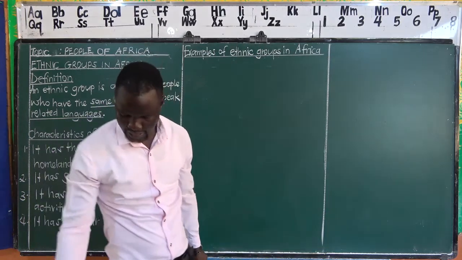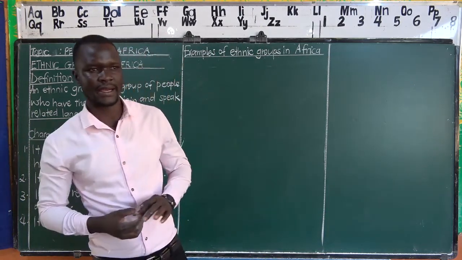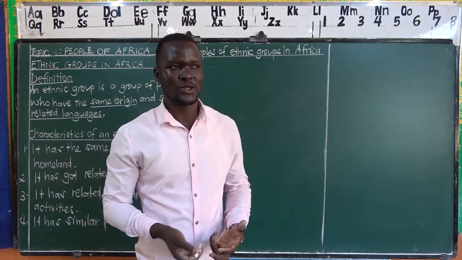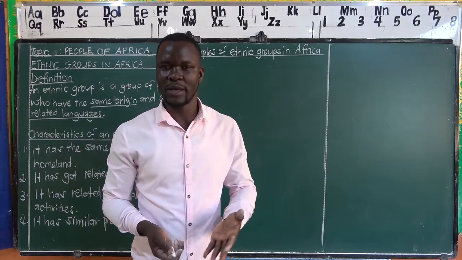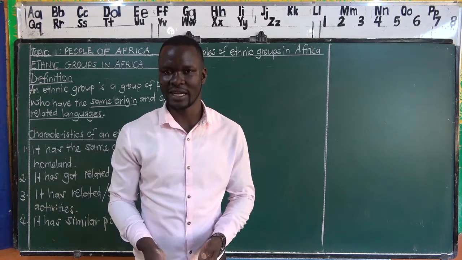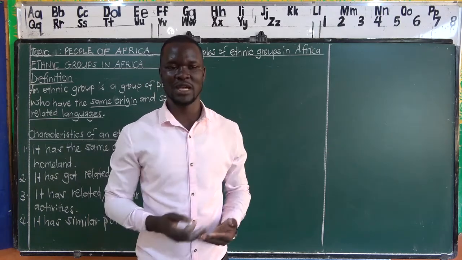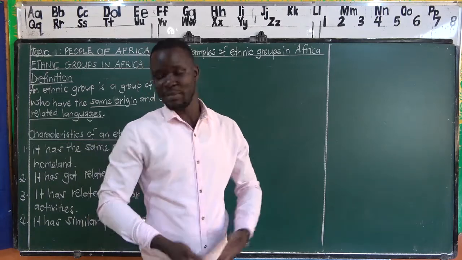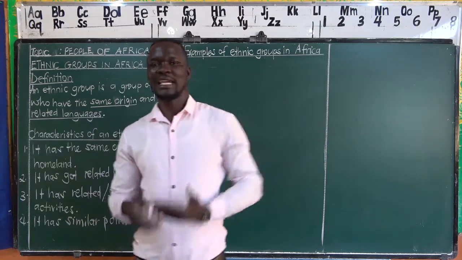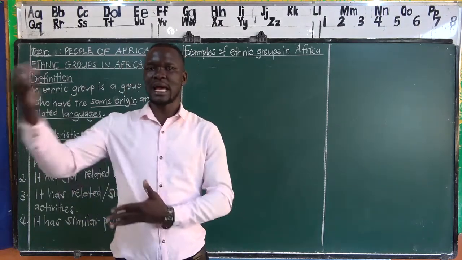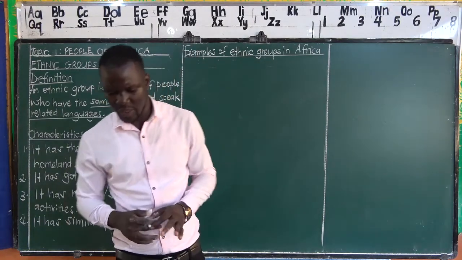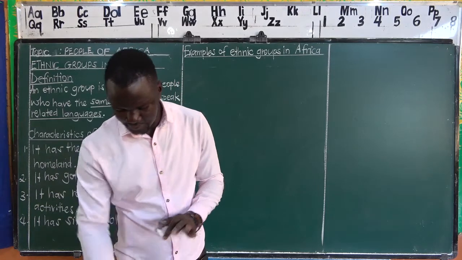So, the examples of the ethnic groups that we have in Africa, we need to note that we talked about this topic in primary 5, where we were looking at Uganda. Uganda is part of Africa, meaning all those ethnic groups that came to Uganda can qualify here. In primary 6, we looked at the ethnic groups that came to East Africa, meaning all those can be here. Then we shall add some that we did not talk about, since we were not talking about the entire Africa in primary 5 and primary 6.